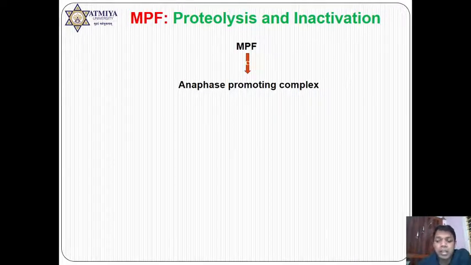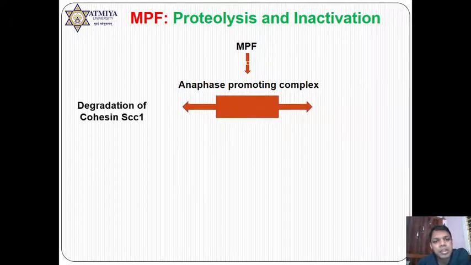See, in the anaphase promoting complex, there are two different aspects. Number one, before degradation of MPF, the cohesin protein must be degraded. Remember cohesin protein. Cohesin protein is a protein which is bound to the two DNA, or here we can say the two chromatids. So both the chromatids were bound in S phase, still bound in the G2 phase as well as in M phase, but separation of chromatids requires the separation of this cohesin protein.